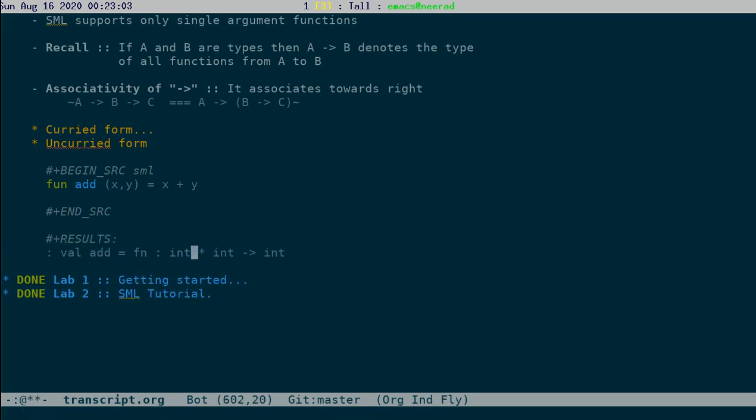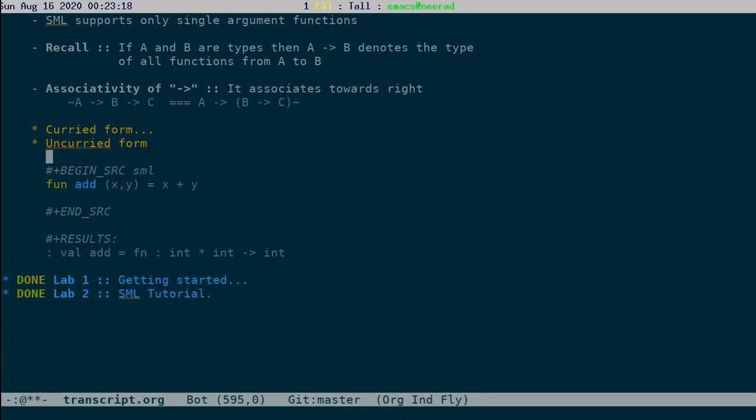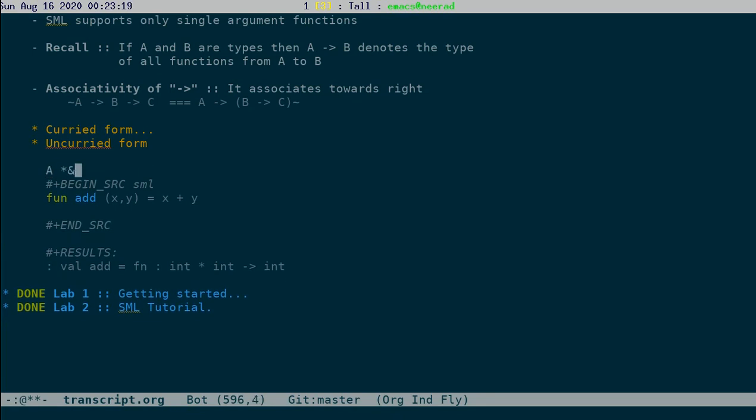So now add has type int star int to int. So at this point, just recall that a star b is the Cartesian product of types a and b.